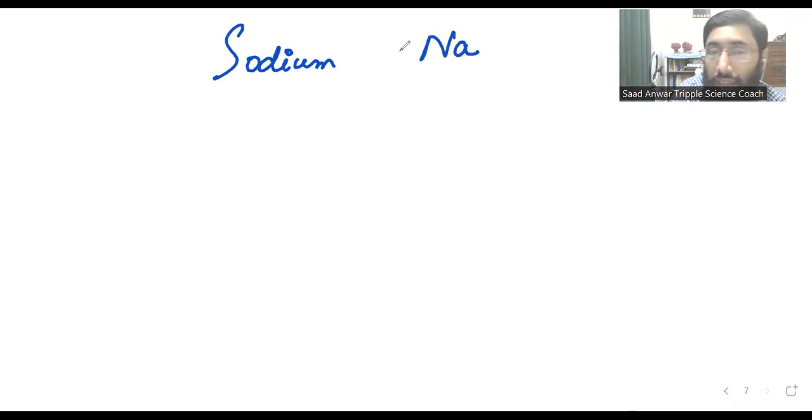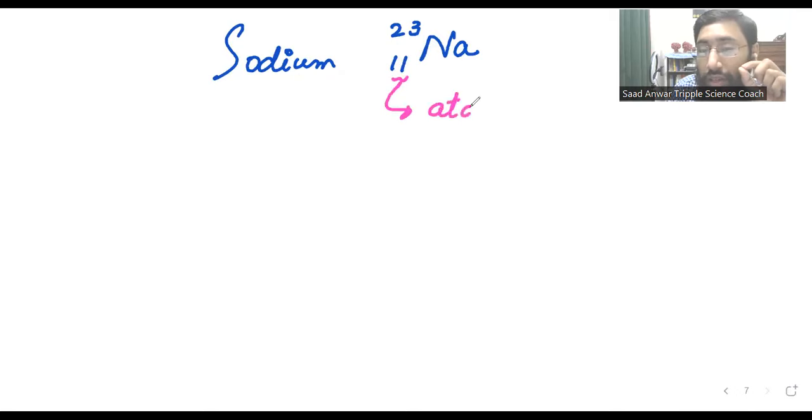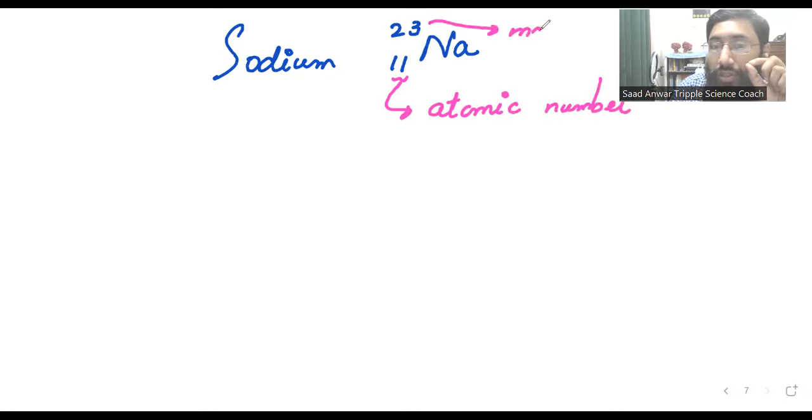The symbol is Na, and in the periodic table, when we open the periodic table, we see the sodium atom. Its symbol is written, and 23 is written here. 11 is written here. So guys, remember this 11, this is the atomic number. And 23, this is the mass number.